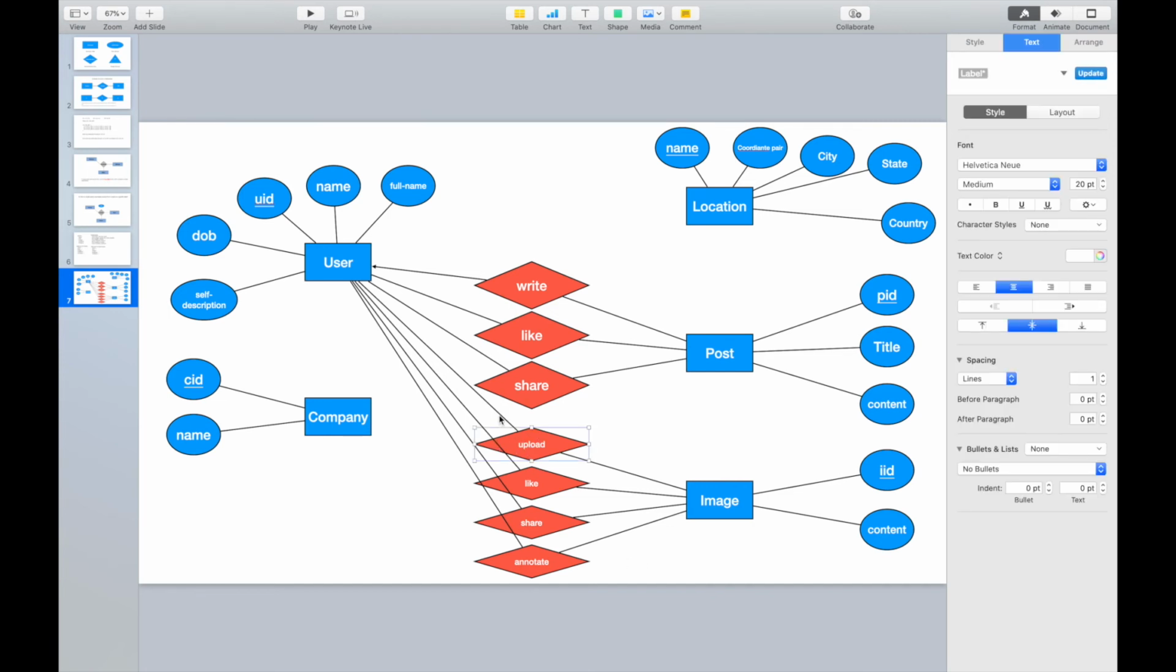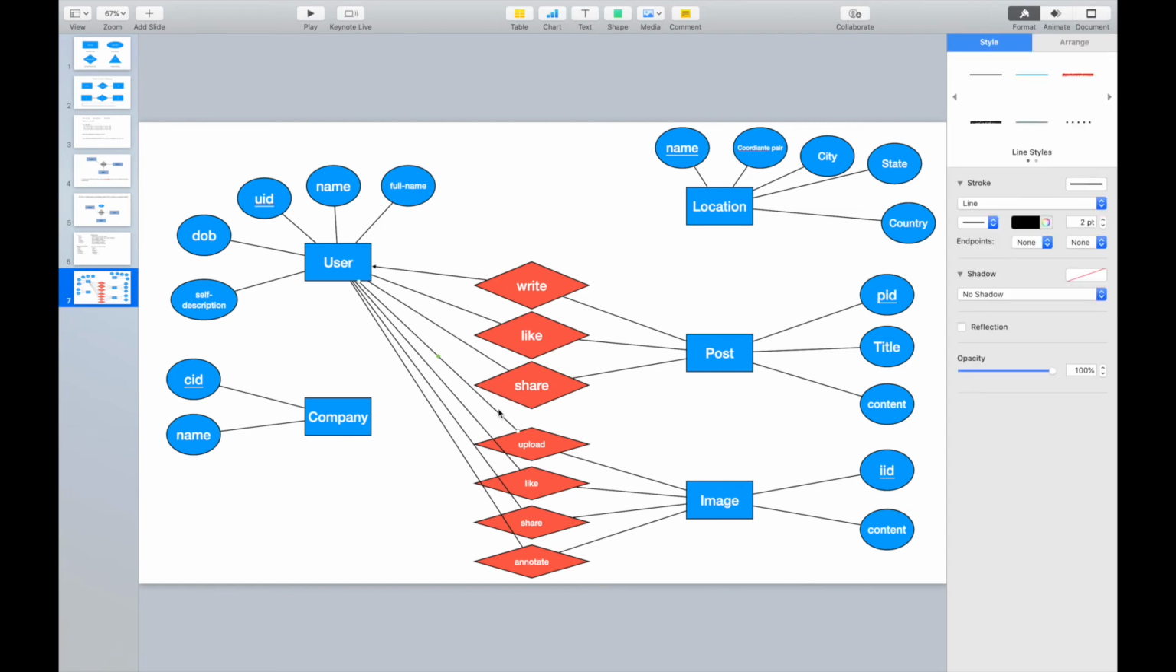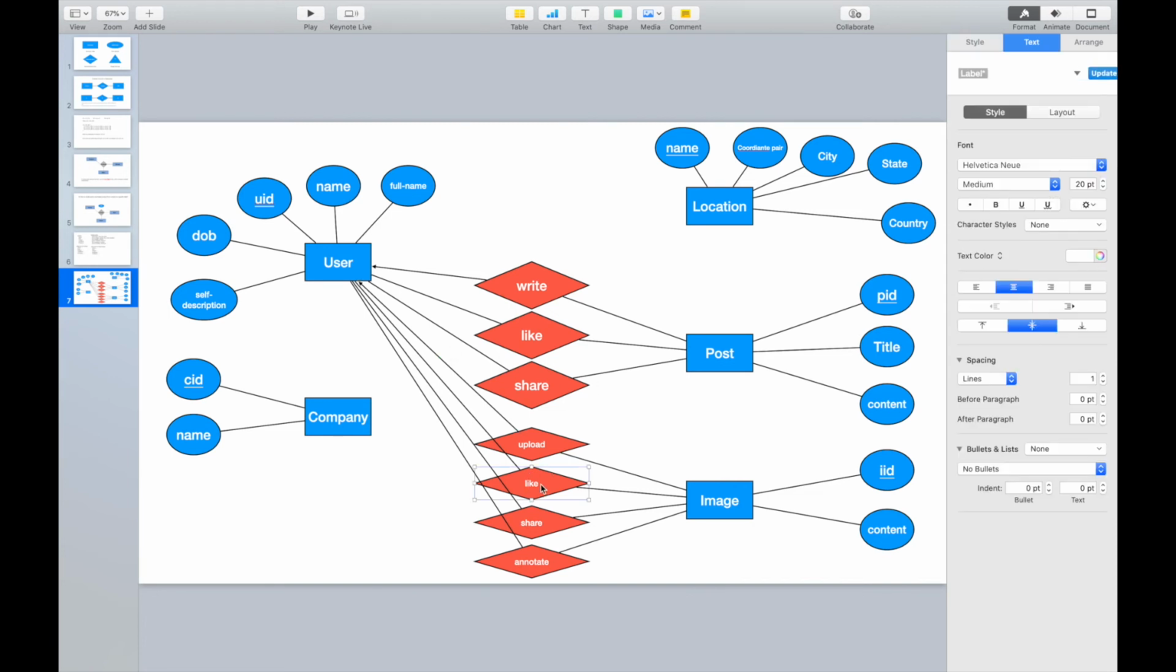relationship. So for the upload, one user may upload multiple images, and given one image, we can then identify one single user who uploaded it, right? So we can add one arrow pointing to here, for the uploads. For the like, it's just similar to the user likes post. The user may like multiple images. An image may be liked by multiple users. It's many-to-many. Share is also many-to-many, right?